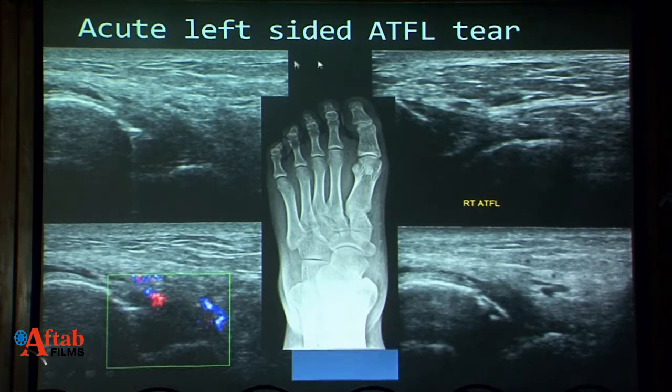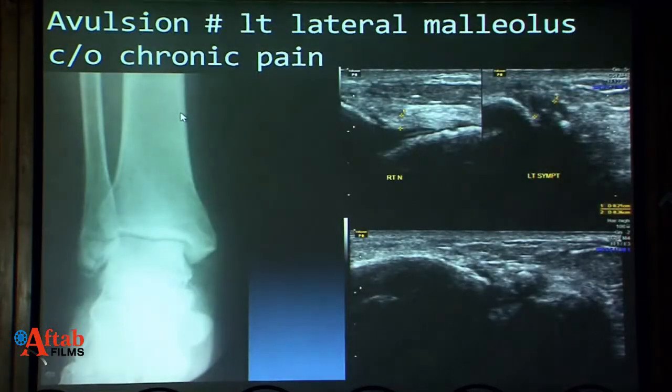This is an acute left-sided anterior talofibular ligament tear. You can see affected side, unaffected side, increased vascularity, heterogeneity, thickening, all signs seen here. This patient has an avulsion fracture of the lateral malleolus, and there is a chronic pain. You can compare the two sides. You can see the avulsed fragment here.